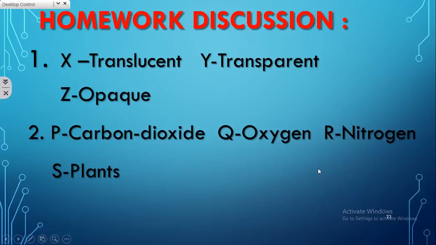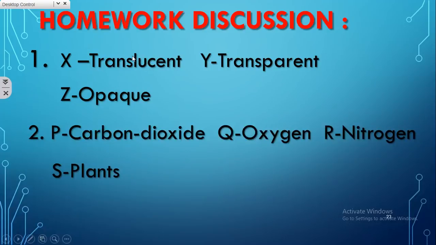Now we have reached the last part of the session, discussing the homework from last week. I gave 2 questions. Answers for the first question: X translucent, Y transparent, Z opaque.